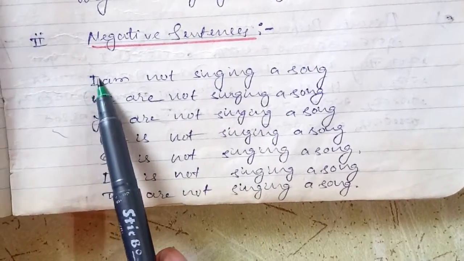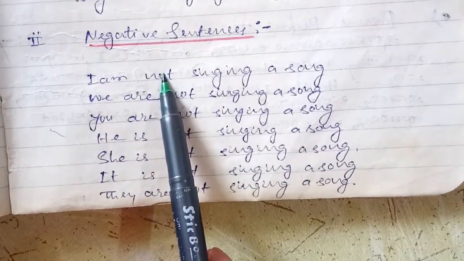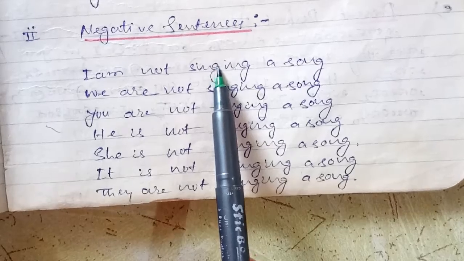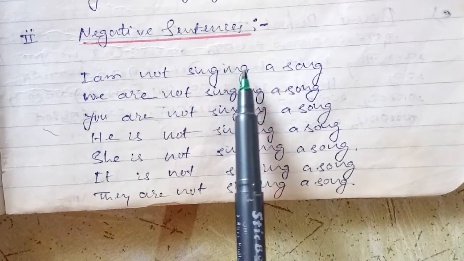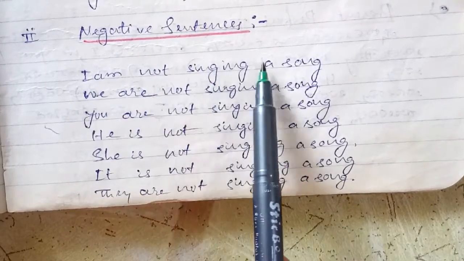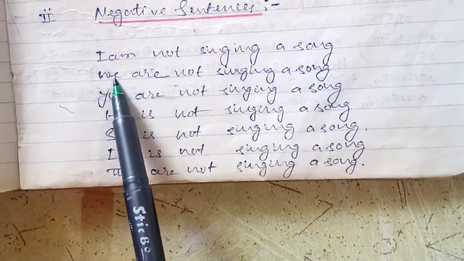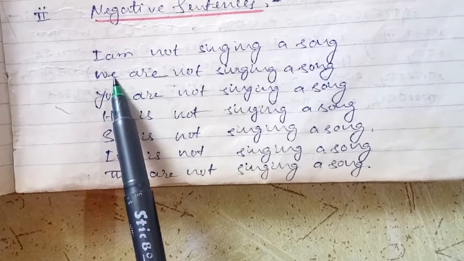Pronoun in the sense subject, helping verb, negative word, main verb. For the main verb we have used the ing suffix. This is for the object. I am not singing a song. Same thing we will apply. Depending on different pronouns, different helping verbs will be there.